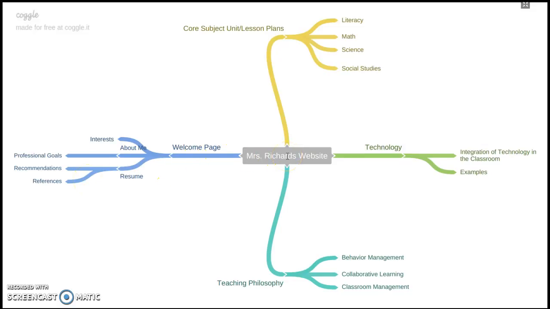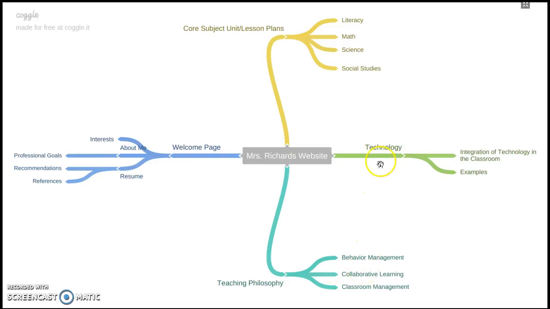Then we'll go over to teaching philosophy. Here you'll find my core teaching values. You'll find information about classroom management and my thoughts and systems on that, as well as behavior management. It'll speak about my philosophy. You'll really see that in my core teaching philosophy. You will find my thoughts on collaborative learning and why I believe it's so important.